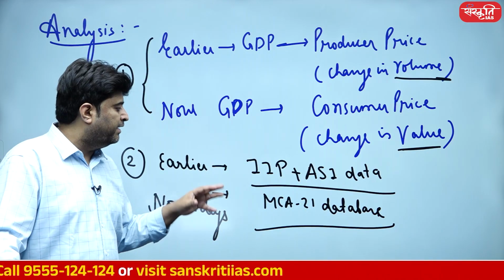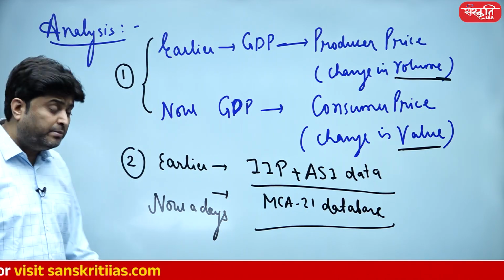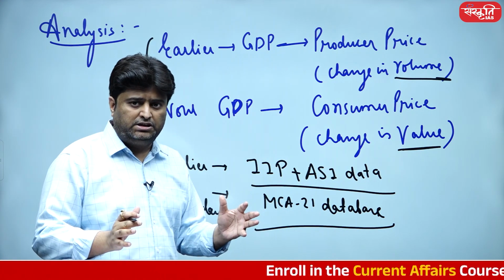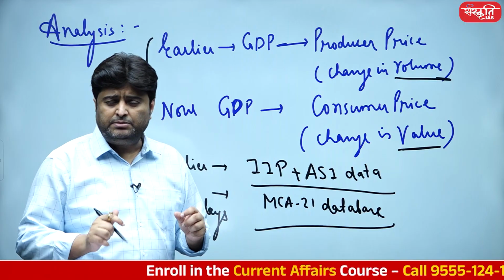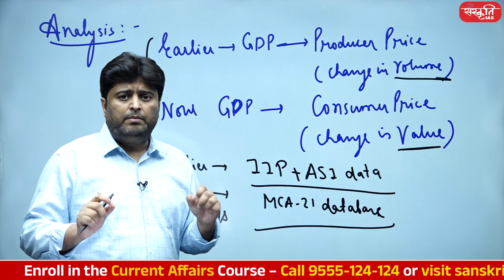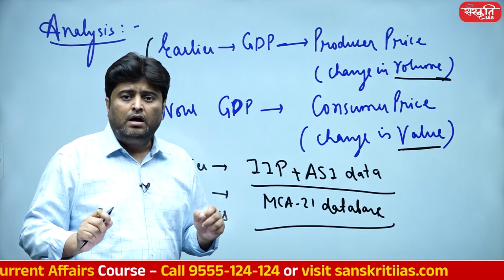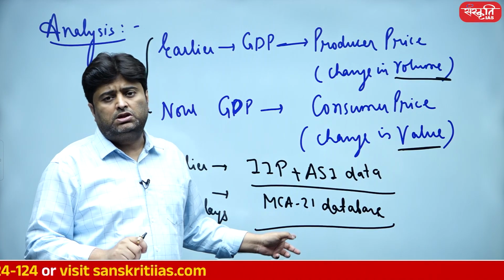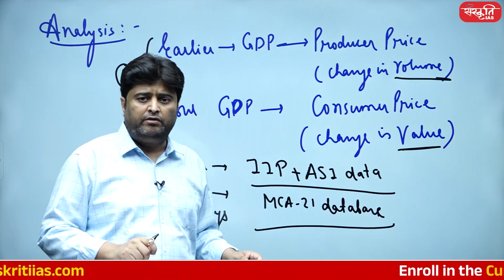These days our calculation uses the MCA 21 database, which is basically a database of 5 lakh companies in our country. What is the MCA 21 database? Every company which has been registered in India has to submit its annual filing to a Ministry of Company Affairs repository known as the MCA 21 database.